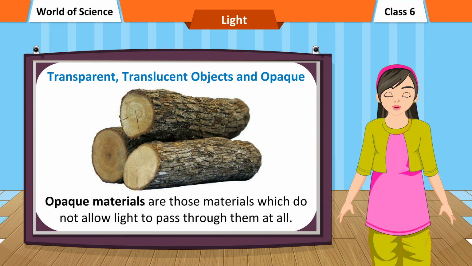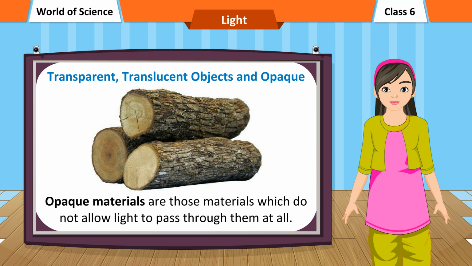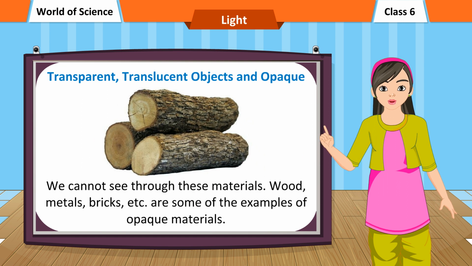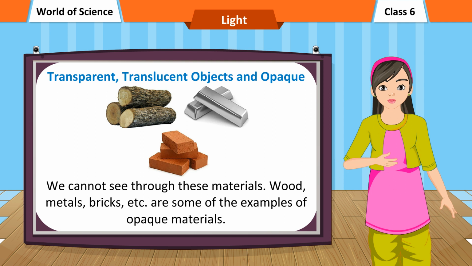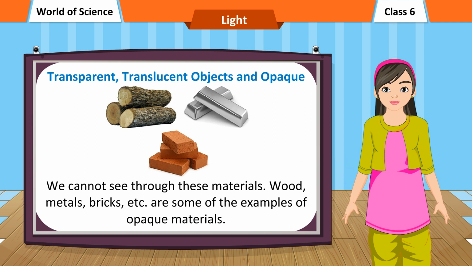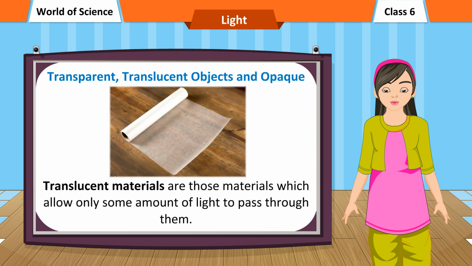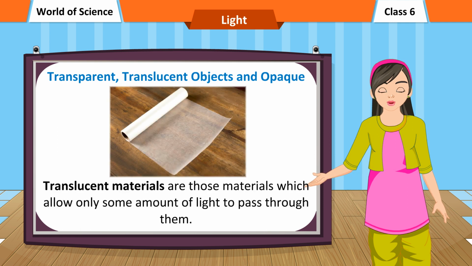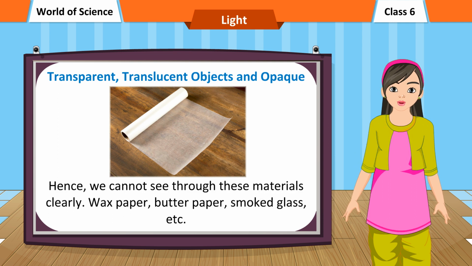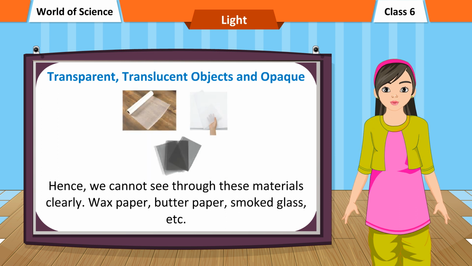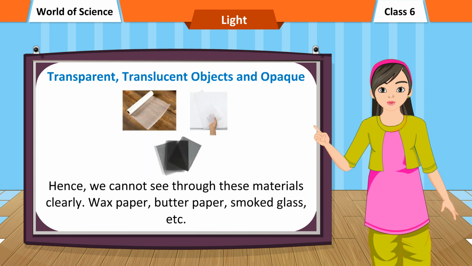Opaque materials are those materials which do not allow light to pass through them at all. We cannot see through these materials. Wood, metals, bricks, etc. are some of the examples of opaque materials. Translucent materials are those materials which allow only some amount of light to pass through them. Hence, we cannot see through these materials clearly. Wax paper, butter paper, smoked glass, etc.